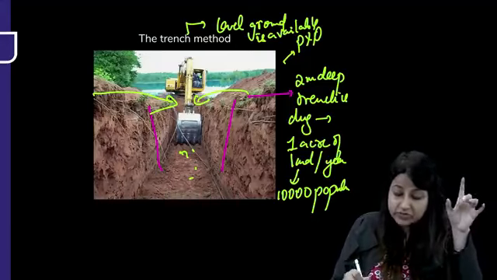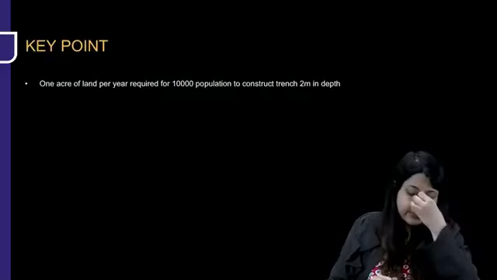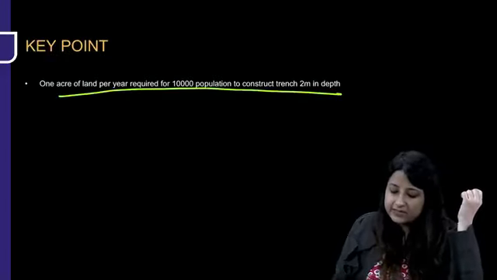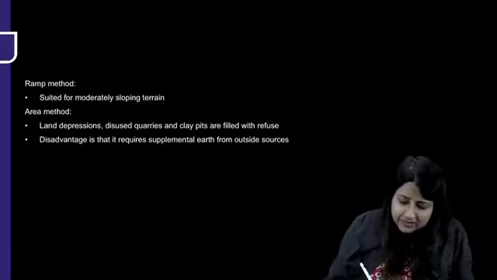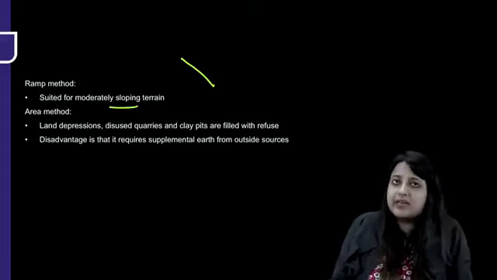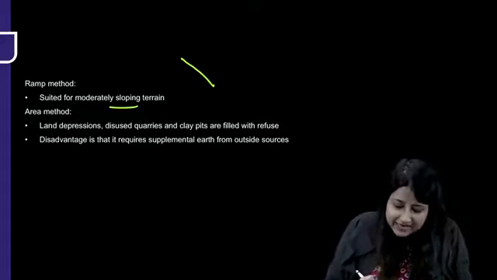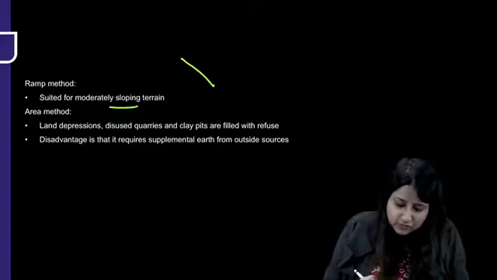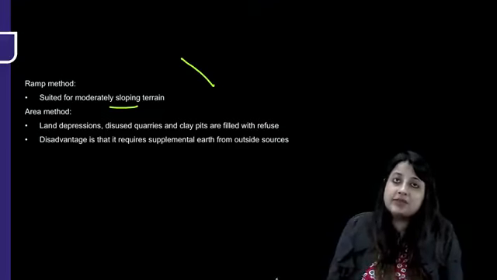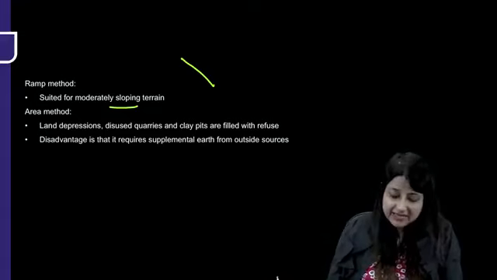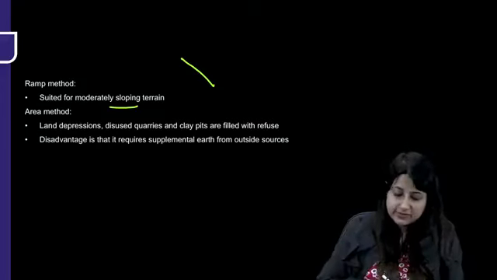But important, they ask you, the trench method is a method of solid waste disposal. It's one of the most satisfactory methods. So 1 acre of land per year is required for 10,000 population to construct a trench 2 meters deep. Ramp is suited for moderately sloping terrain where we don't have plain ground. And the area method is used wherever there are land depressions or disused quarries. But the question will come, which is the most satisfactory method of solid waste disposal? Controlled tipping or sanitary landfill. In that, wherever there is level ground, we will go for a trench method.